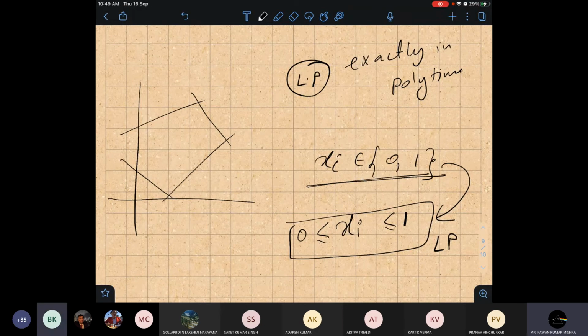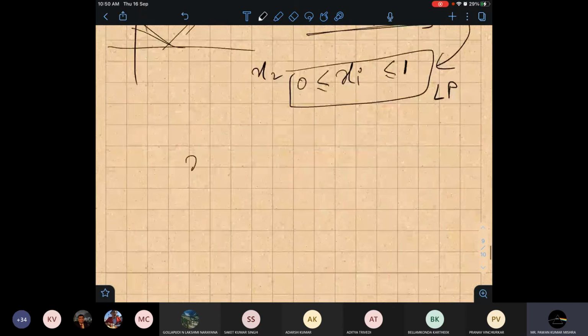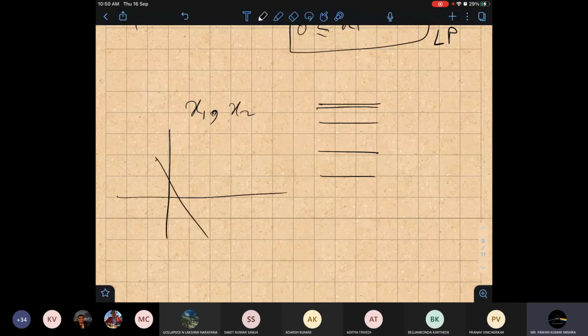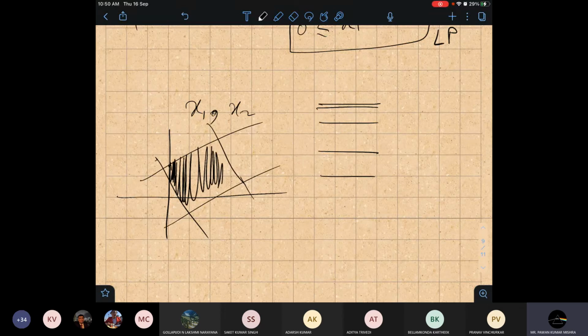Yes sir. Given linear constraints, if we plot them, suppose x1 and x2 are two variables, then there will be some constraints. If we plot each constraint, it will be a straight line. So the intersection of straight lines will form a convex body. Our feasible region will be this. Suppose I am talking about x1, x2 greater than 0. So this will be our convex feasible body. In this feasible body, our LP can be solved.